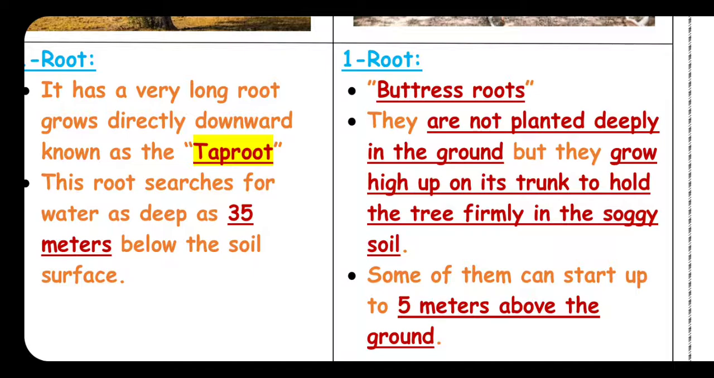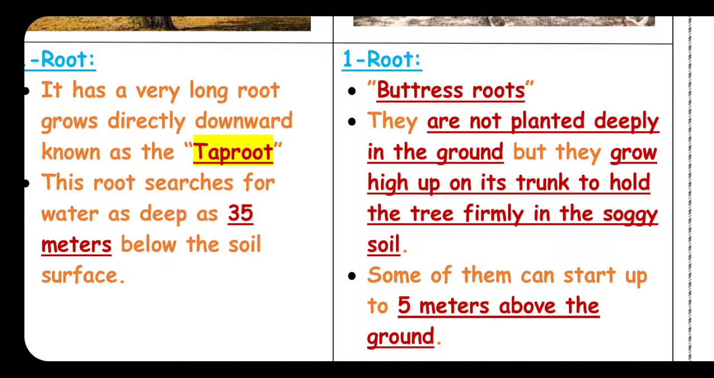If the roots were planted deeply in the soil, maybe the tree will break because of the strong winds. In the Amazon rainforest, it has strong winds. So if the roots were under the soil, maybe the plant will die or move in the soggy soil, on the wet, muddy soil. So the roots grow up with the trunk to hold the tree firmly in the soggy soil.